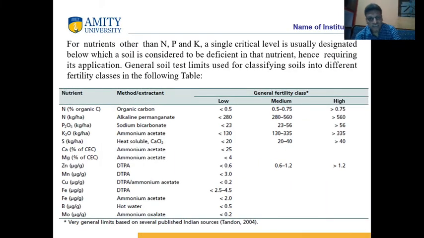So these are the tabular values. These are the standard references. The low, medium and high references are given, and the nutrients are tabulated and compared with this reference table. This reference table was developed by H.L.S. Tandon in 2004, and by comparing with this table, it is said whether our soil is low or medium or high.